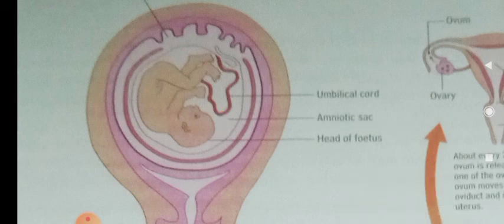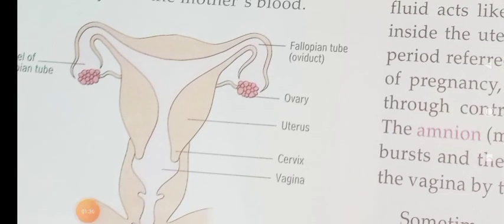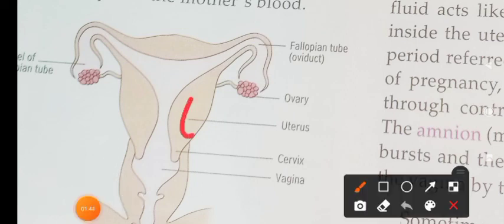If the ovum is not fertilized, it is thrown out through the vagina. It is thrown out through the vagina together with the lining of the uterus and blood. This process is known as menstruation. As I said, the fusion takes place in the fallopian tube, and the embryo develops in the uterus. If fertilization does not take place, what happens?